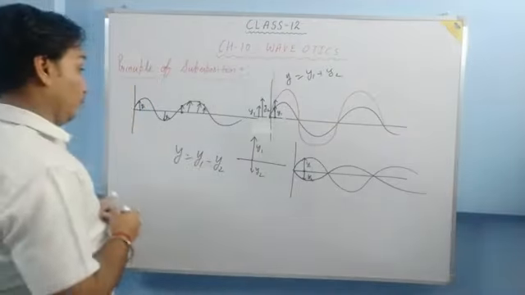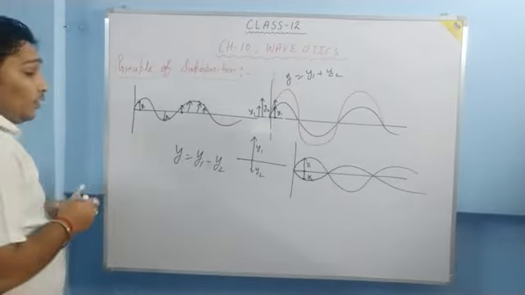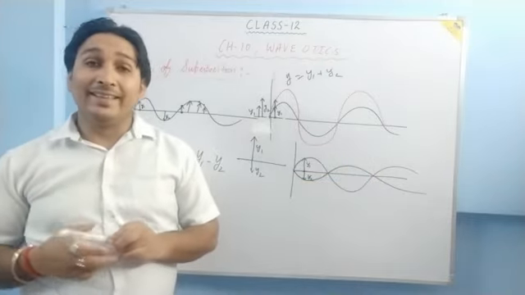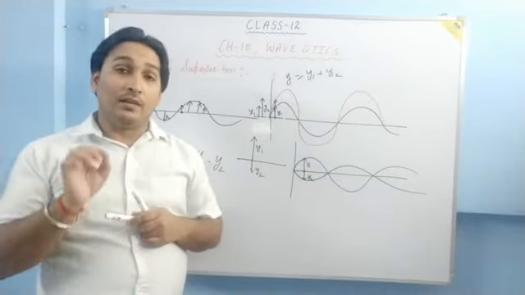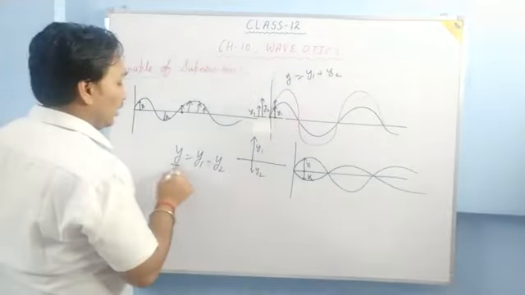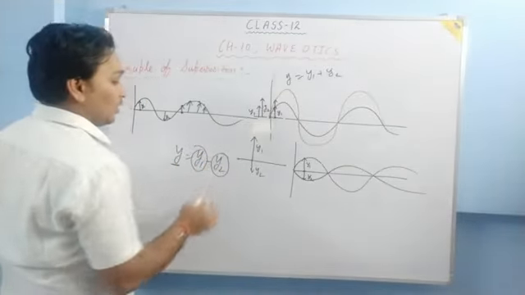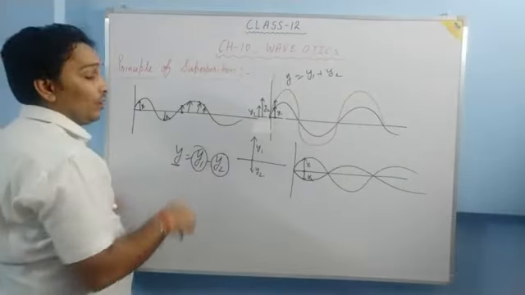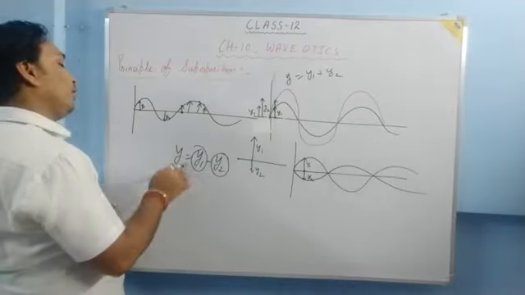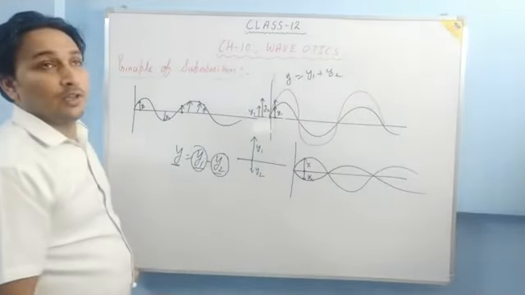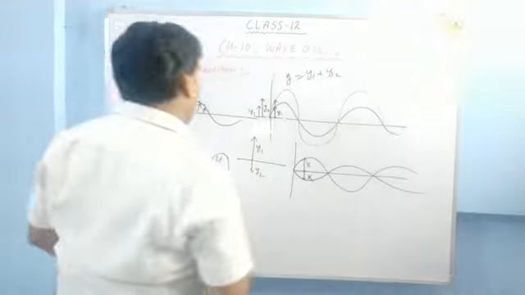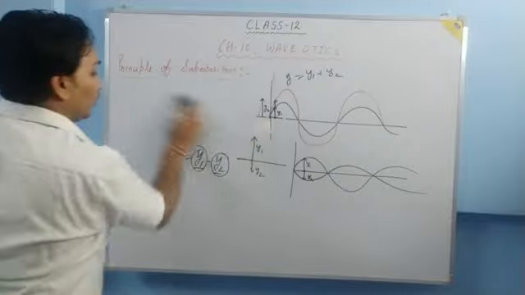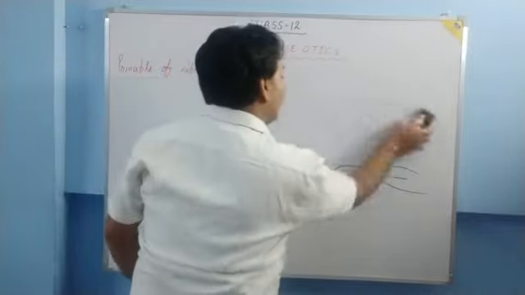Okay? So what I am trying to say is that whenever two or more waves are moving through a medium simultaneously, they give displacement to the particle, and the resultant displacement will be given by the sum of the individual displacements. But we need to see whether the displacements are in the same direction or in opposite directions. So we associate this displacement with a vector quantity. So what is the principle of superposition of waves? Let us define it.